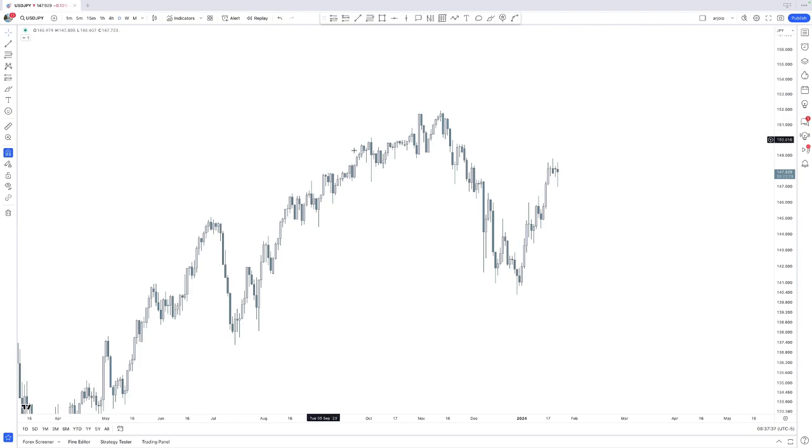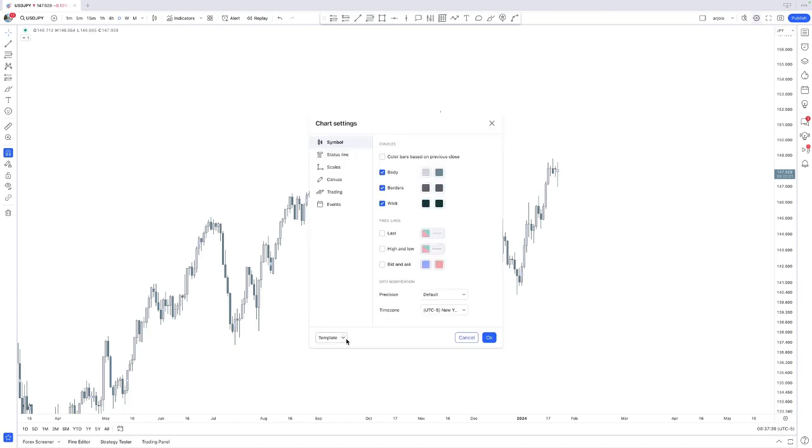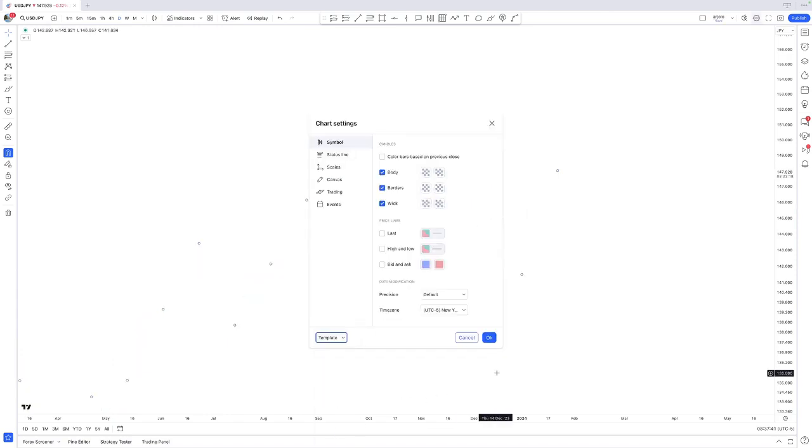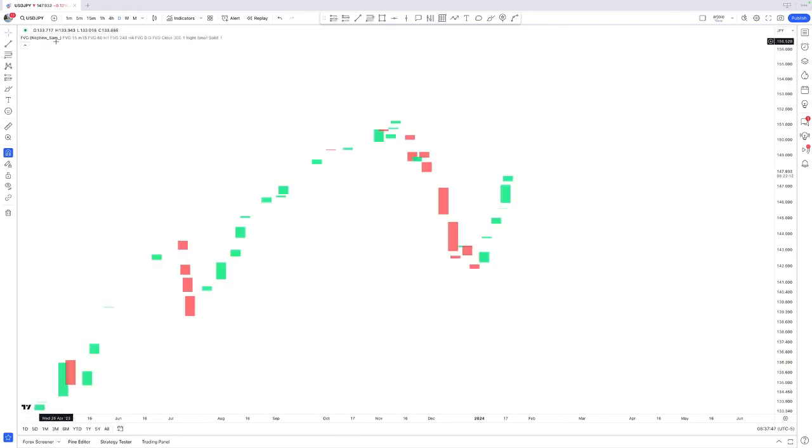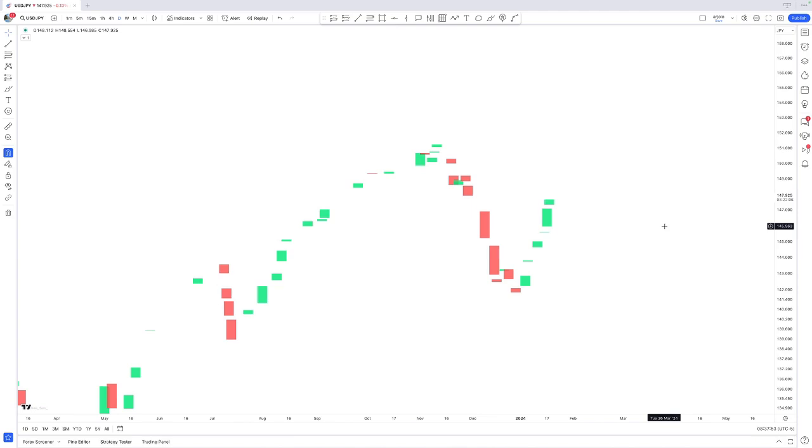And what I mean by that is I have a setting right here. This is how I see my chart. And if I then turn on my indicator right there, this is, by the way, if you want to use this indicator, it's FVG by Nephew Sam right there, which you can easily use. This is how you want to see the chart. Basically only fair value gaps and nothing else on your chart, not even the candles, because the fair value gaps right there tell you simply everything that you need to know.